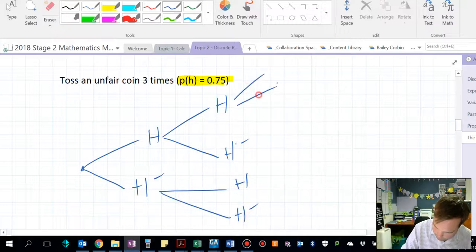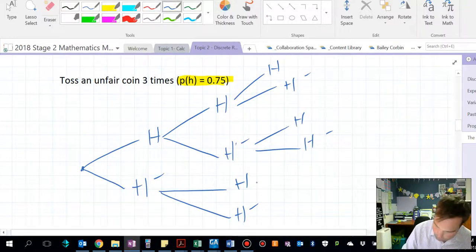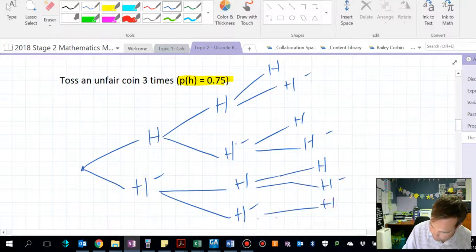Third toss: head, not a head, head. Why do I keep doing that? Not a head. No, the dash means not, if you haven't got there already. Head, not a head, head, not a head.